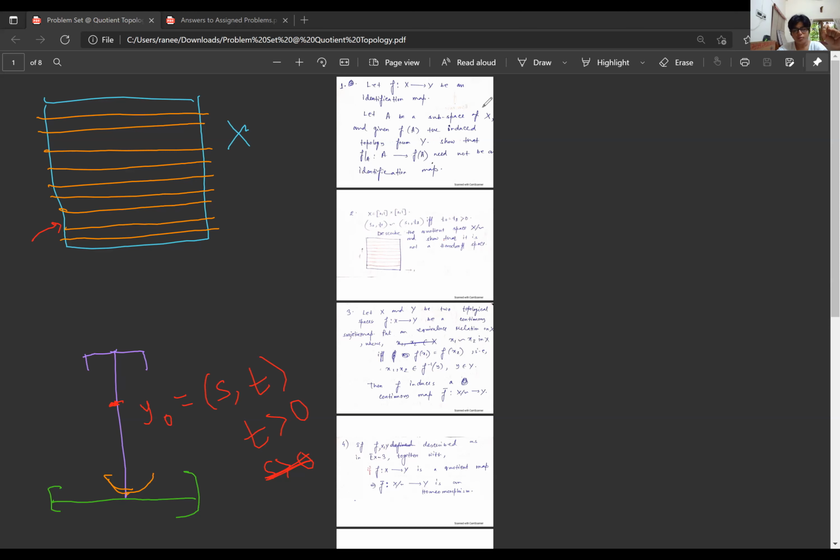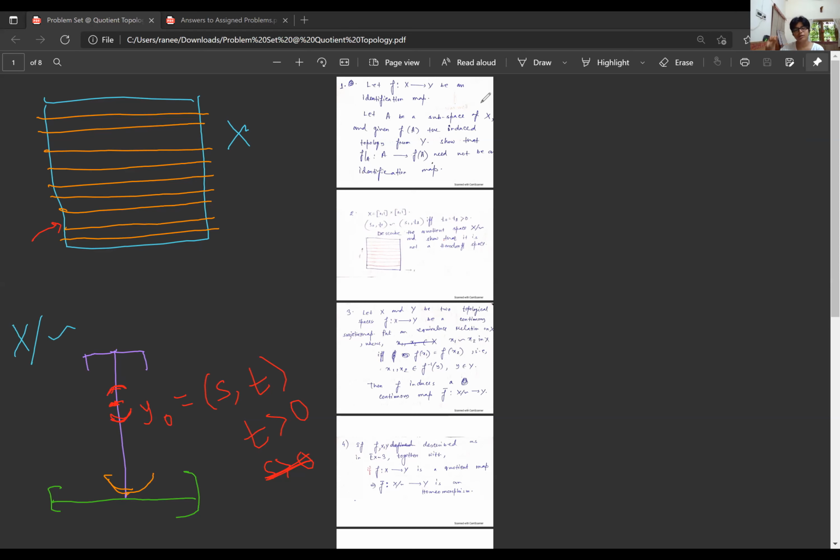Now try to understand what could be the open neighborhood of that point y0 in the space. This is my X. This is my X mod the equivalence relation. The open neighborhood will look like this here, right?